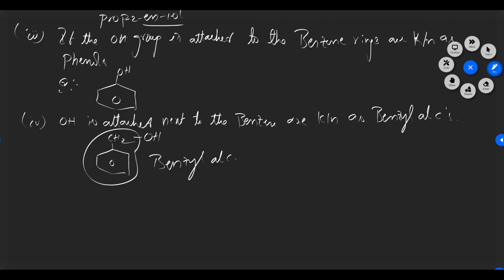Now the second classification of alcohols is on the basis of the number of hydroxyl groups attached to the molecule. For example, some of the molecules have one hydroxyl group, and some have 2 or 3 or 4 or 5 or 6. So there is a difference in the number of hydroxyl groups present in different molecules. Now we are seeing the classification of alcohols on the basis of the number of hydroxyl groups.